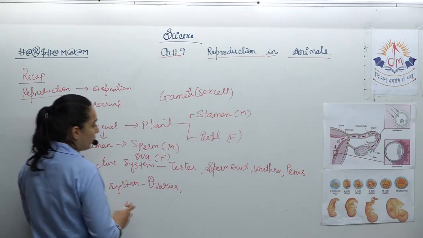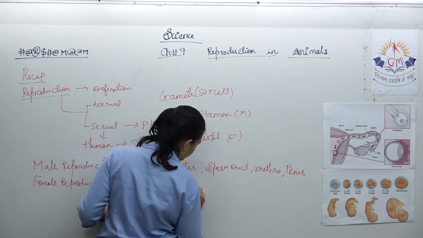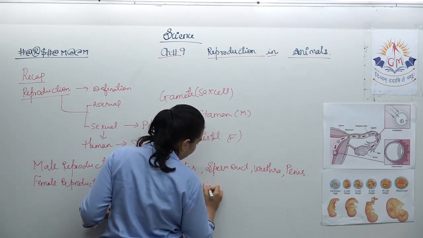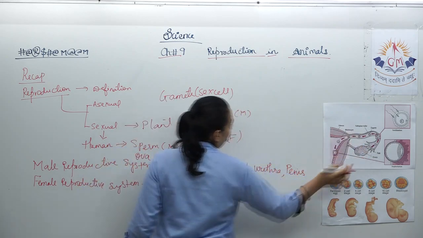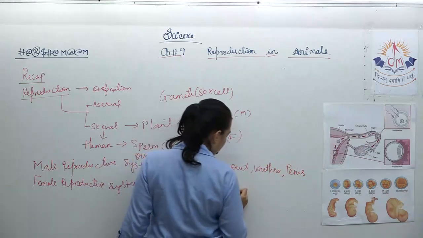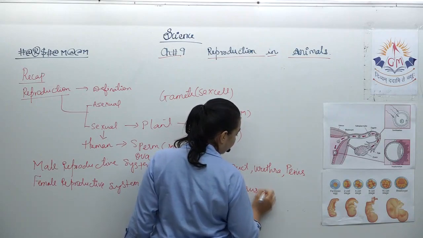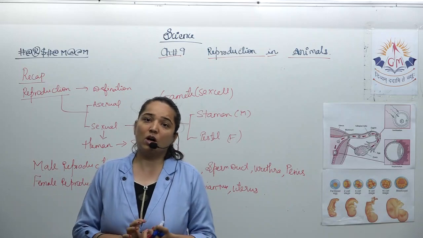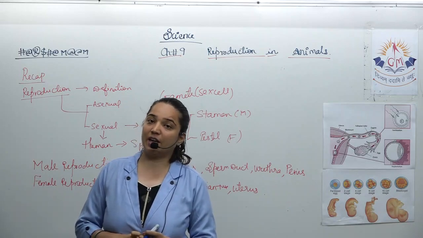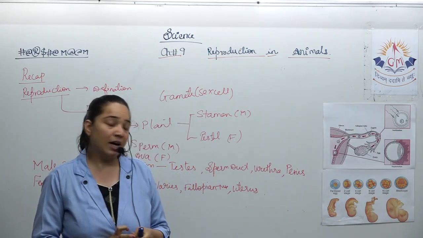So what is fallopian tube? It is a tube which is connecting the uterus and ovary, and the next part is uterus. Now what is uterus? It is a pear shaped hollow muscular organ where the embryo gets implanted.